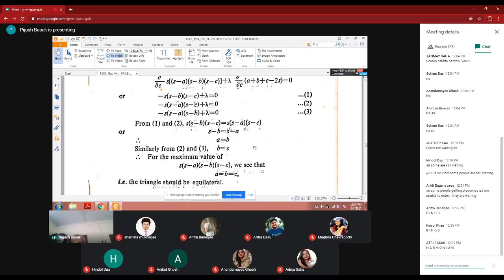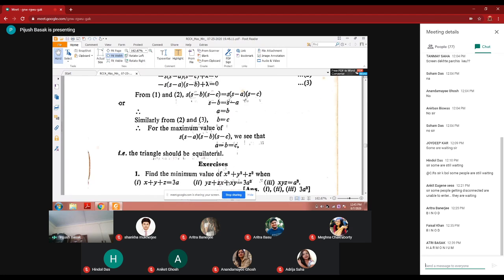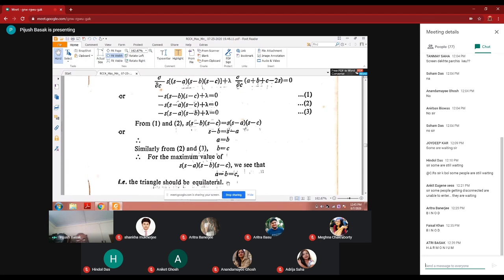And that means the triangle is equilateral. And to find the maximum value of this area square, S into S minus A into S minus B into S minus C, we see that A is equal to B is equal to C. So the triangle should be equilateral. Very good problem. Very good problem.